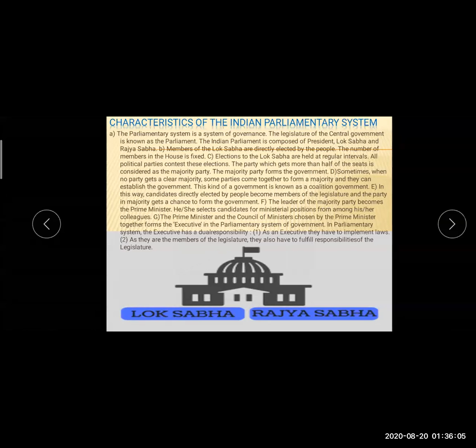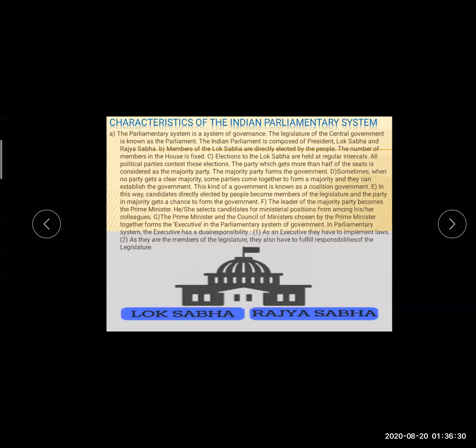At a time 50% of the people cannot form the government, so the prime minister, the head of that majority party, selects the candidates to form the government. So the prime minister and the council of ministers chosen by the prime minister together form the executive.